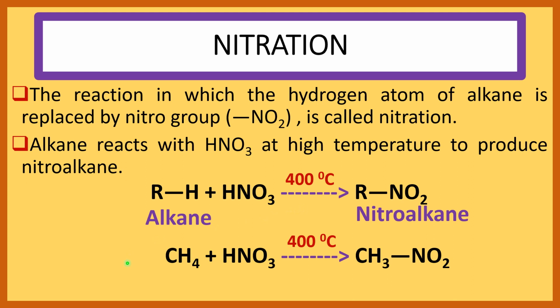Here we take methane as an alkane. It reacts with nitric acid at 400 degree centigrade and produces nitromethane. One hydrogen atom of methane is replaced by NO2 group. This reaction is called the nitration reaction of alkane.